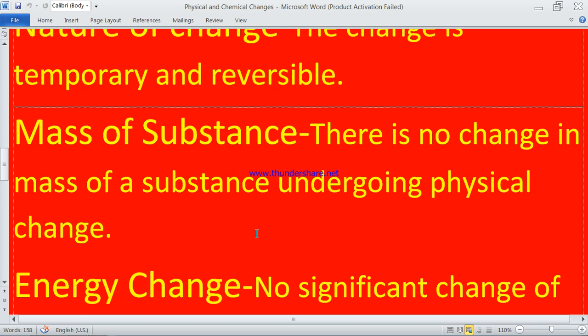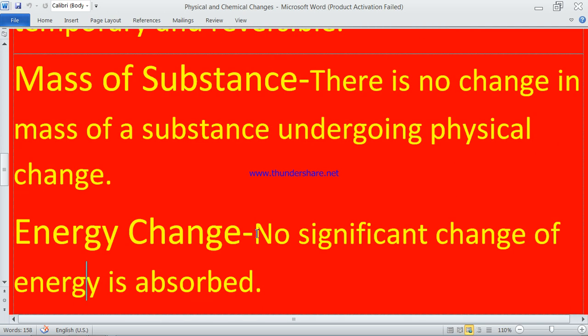Then energy change. In physical change, there is no significant change of energy absorbed. If we change water into ice, some energy will be needed to take the heat out of the water, and when we take heat out of the water, it will convert to ice.